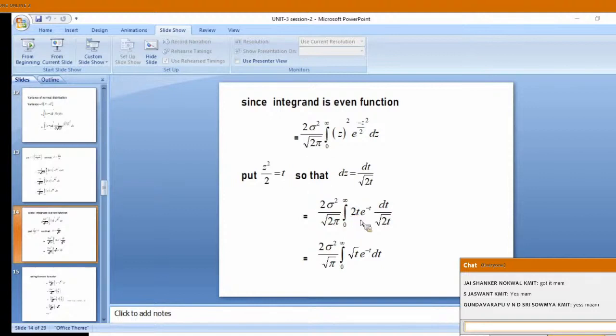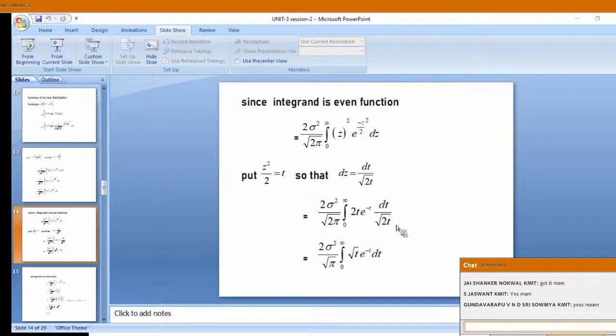So z square means I can write 2t, and here e power minus z square by 2 is e power minus t. For this purpose I have taken it. If you are taking according to that, you have to change, so only one or two steps extra will be coming. Okay, dt by root of 2t we wrote.